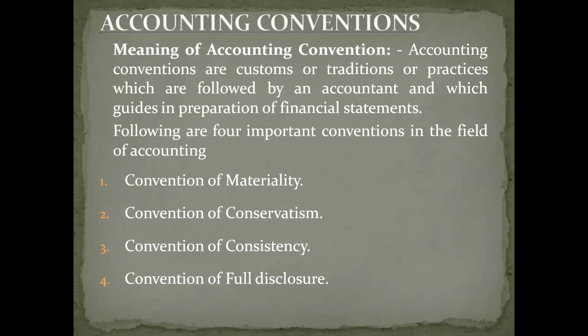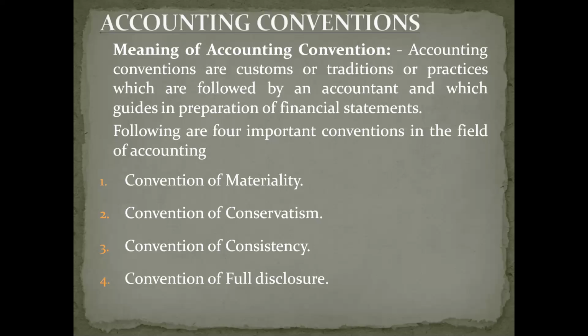Second one is conservatism. Third one is consistency. And fourth one is full disclosure. Here, you should know the meaning of these key terms: what is materiality, what is conservatism, what is consistency, and what is full disclosure. So let us go through these conventions.